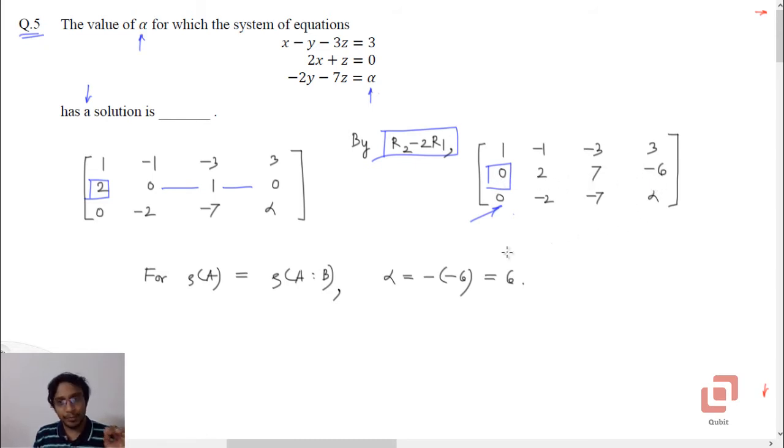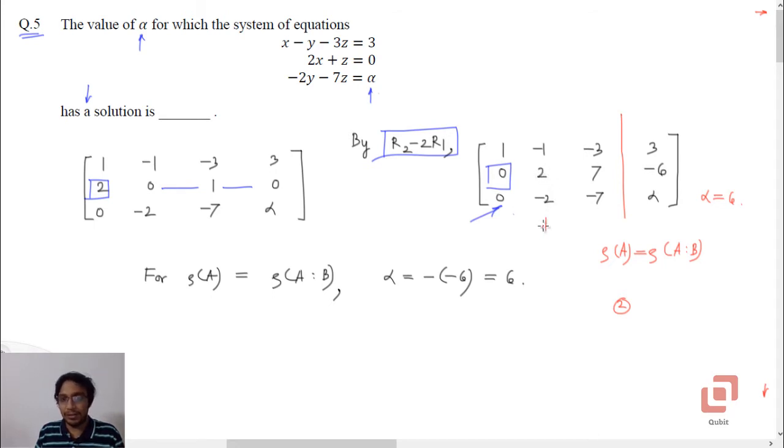Now you immediately notice that for this particular augmented matrix to have the property rank of A equal to rank of the augmented matrix AB, alpha should be equal to 6. Because that is the only way these two ranks are going to be equal, because rank of the coefficient matrix is 2. The only operation that you now need to perform is r3 plus r2.